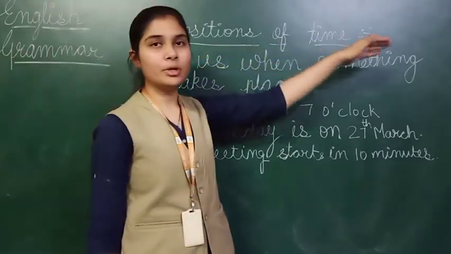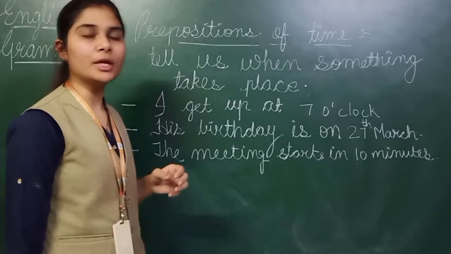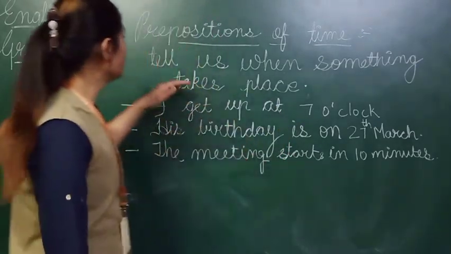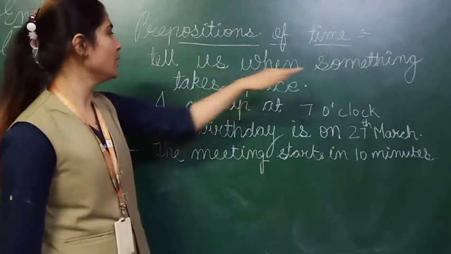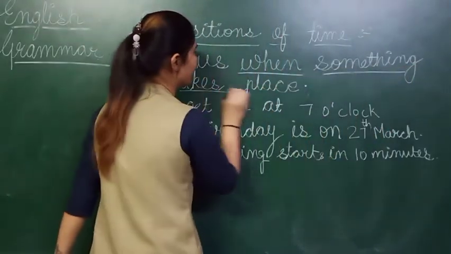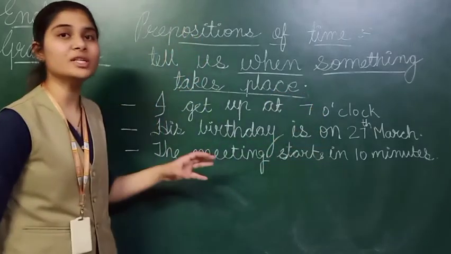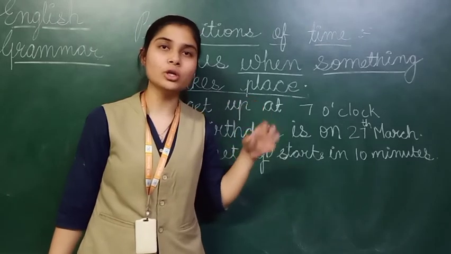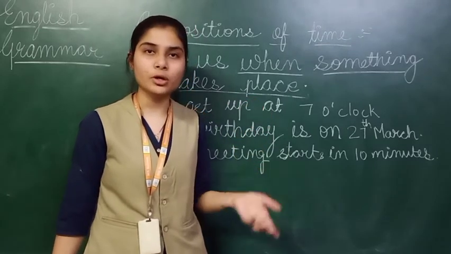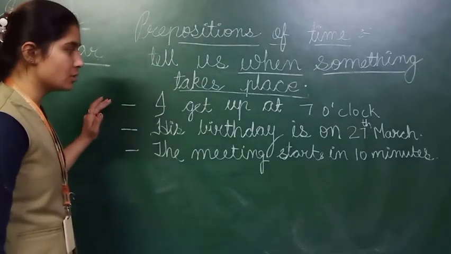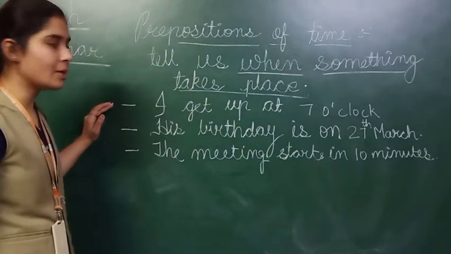Prepositions of time. Prepositions of time means here we are talking about nouns and their timings. They tell us when something takes place. So here we are talking about when something takes place, particularly when our noun or pronoun has done its work, right? But when? Now let's look at the board for examples.